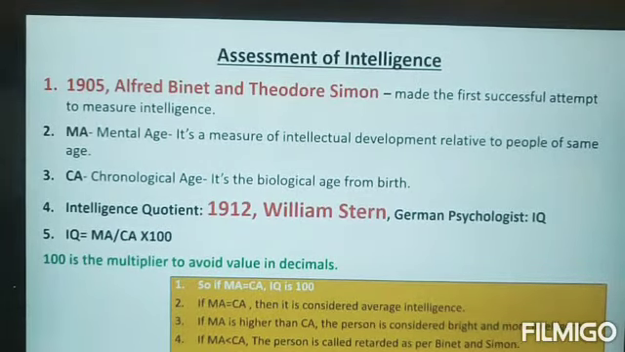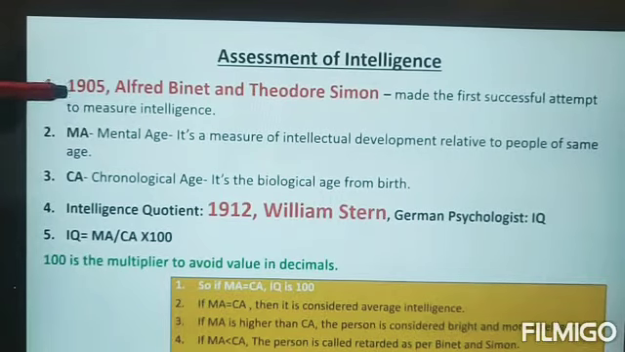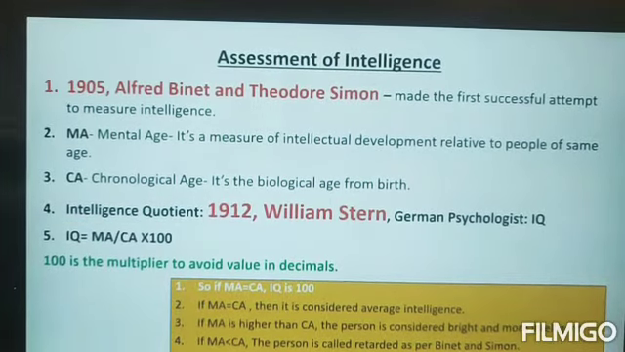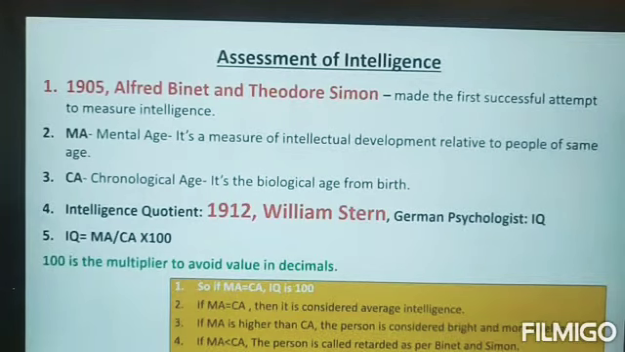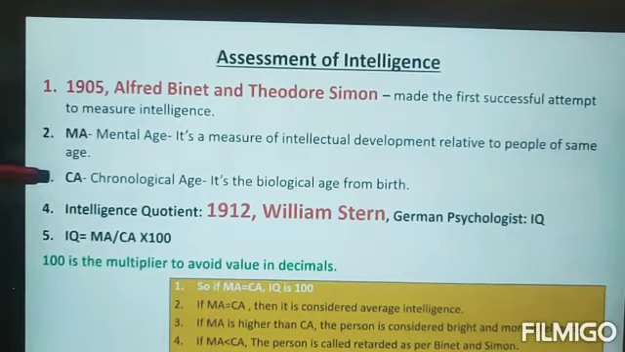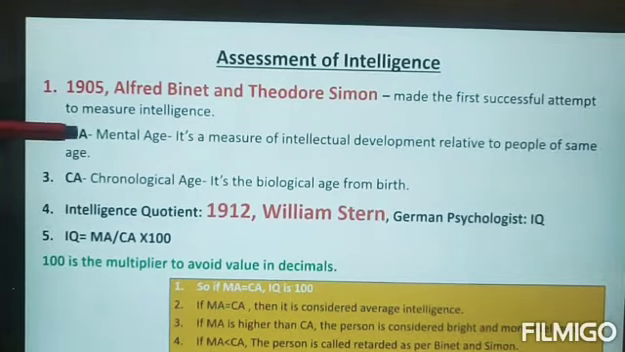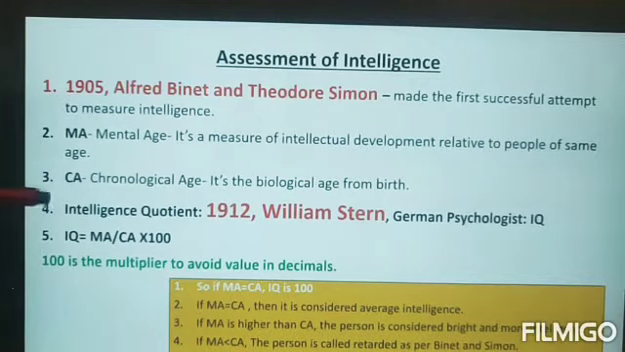These are the 2 years I emphasized last time, 1905 and 1912. In 1905, Alfred Binet and Theodore Simon made the first successful attempt to measure intelligence. While they were revising the scale, they gave two terms: MA, mental age, and CA, chronological age. Mental age is the age of your intellect, your mind, and chronological age is your biological age from birth.